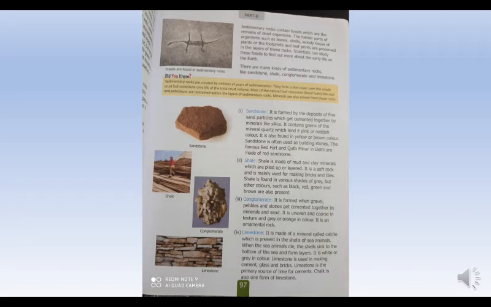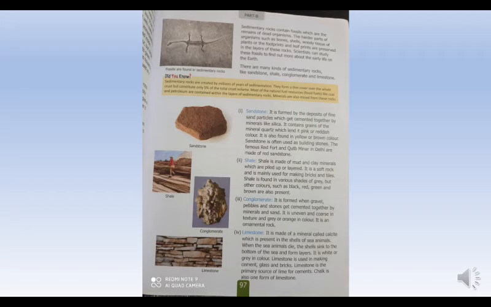It contains grains of the mineral quartz which lend it pink or reddish color. It is also found in yellow or brown color. Sandstone is often used as building stones. The famous Red Fort and Qutub Minar in Delhi are made of red sandstone.